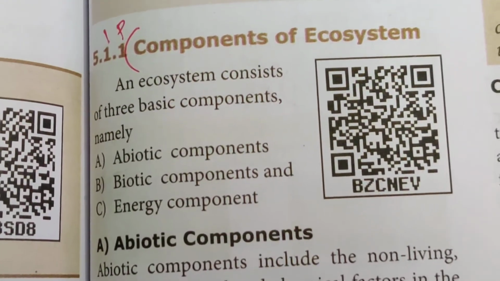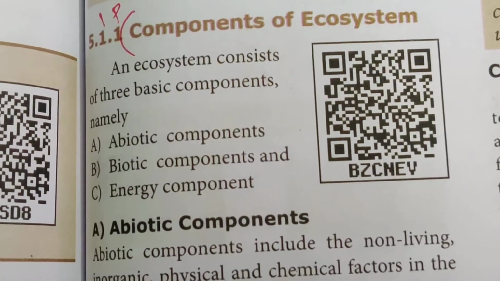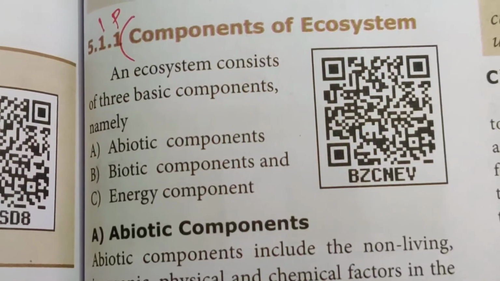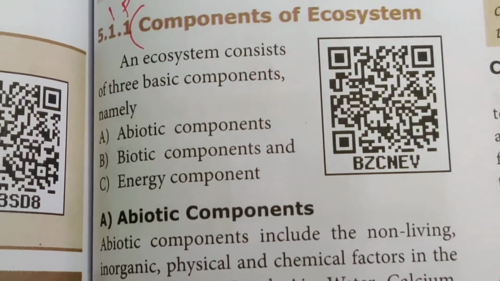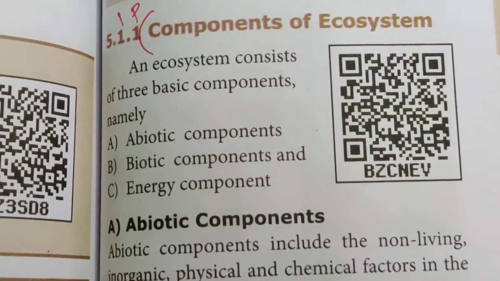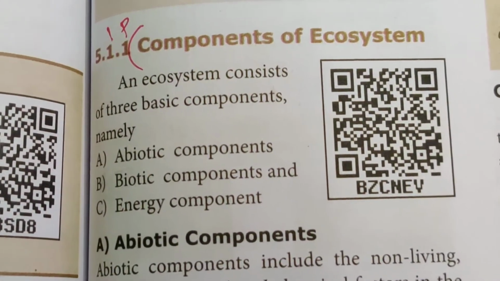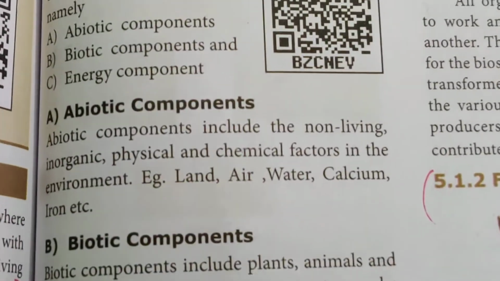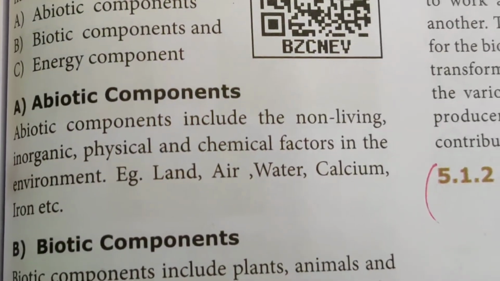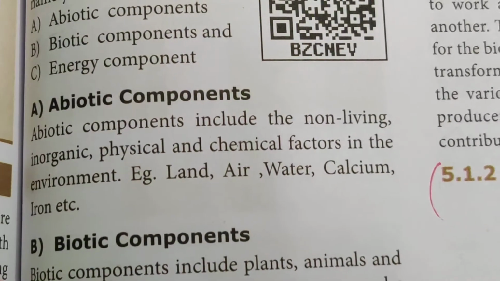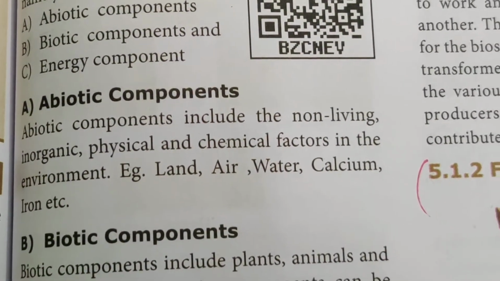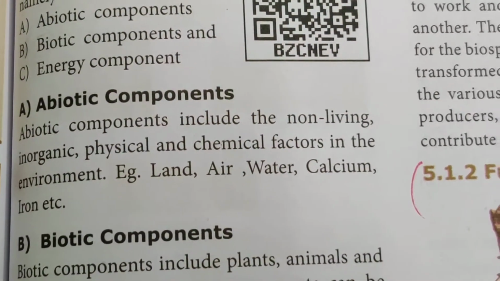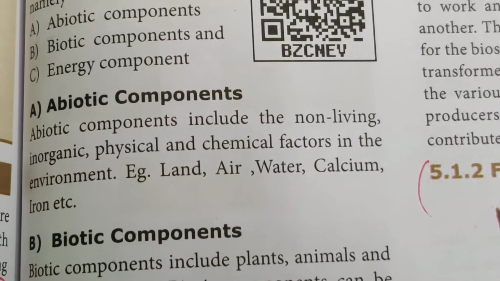The components of an ecosystem. An ecosystem consists of three basic components, namely abiotic components, biotic components, and energy components. First, let me discuss abiotic components. Abiotic components include the non-living, inorganic, physical, and chemical factors in the environment. Examples: land, air, water, calcium, iron, etc.